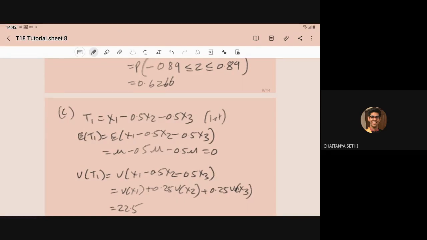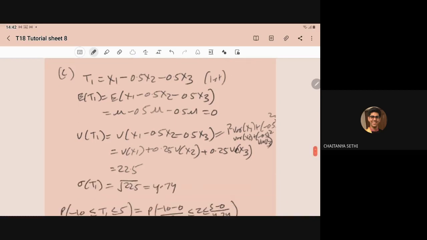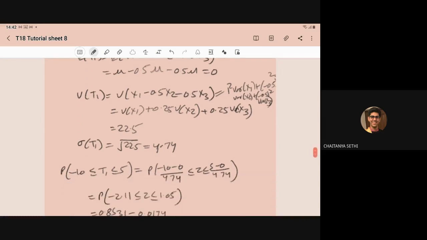Variance of x2 can be written as 1 square variance of x1 plus minus 0.5 square variance of x2 plus minus 0.5 square variance of x3. So it will come 22.5. So standard deviation will come root of 22.5, that is 4.74.